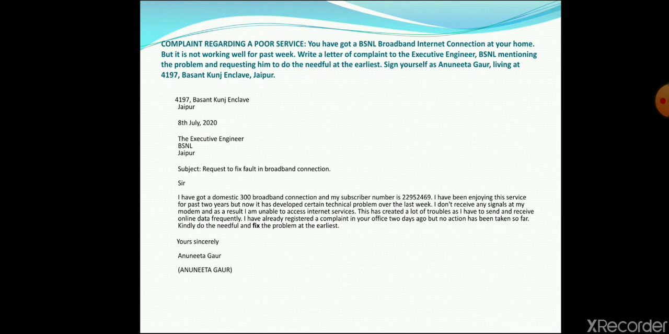So I have been enjoying this service for the past 2 years, but now it has developed a certain technical problem over the last week. I don't receive any signals at home modem, and as a result I'm unable to use this internet service. So this has created a lot of troubles as I have to send and receive online data frequently, since nowadays everything is dependent on internet connection and a good network. And so it's mentioned here that the work is suffering badly. So I have already registered a complaint in your office 2 days ago, but no action has been taken.